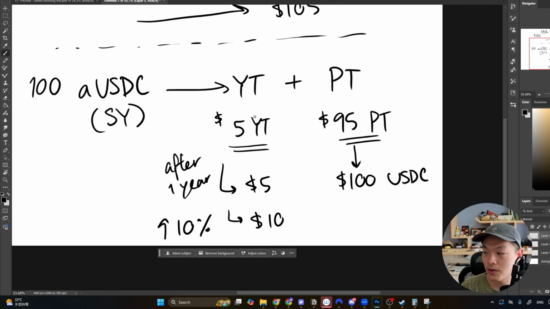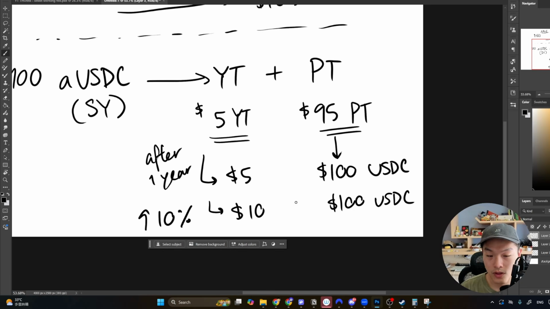And it could be worth it or not, depending on how expensive the YT is and how much the protocol actually airdrops you when the time comes. And for the PT, in this second scenario, you will still have this 100 USDC at the end towards the maturity. So the total net yield is $110, right? 10% on initial investment. But with the PT, you actually earn only about 5 something percent simply because you decided to fix the yield, right?